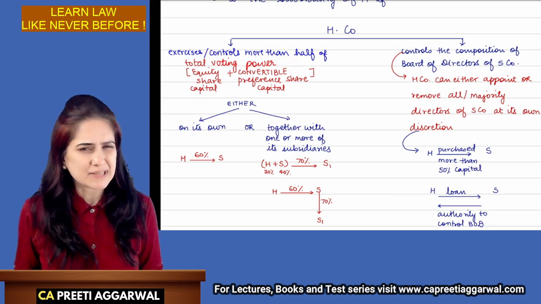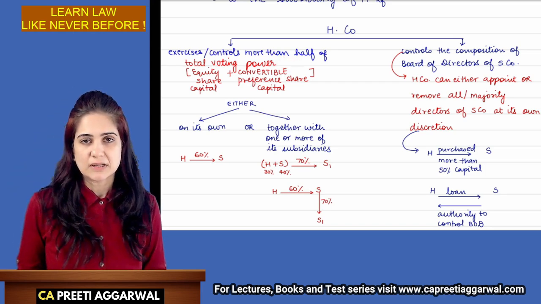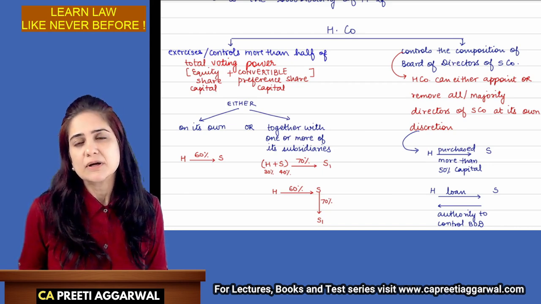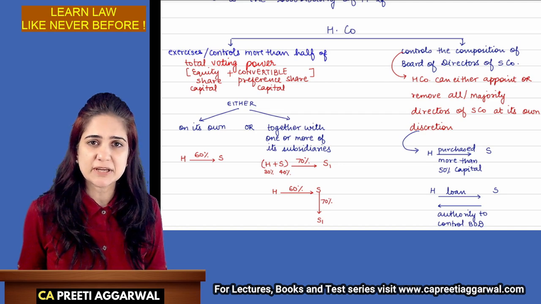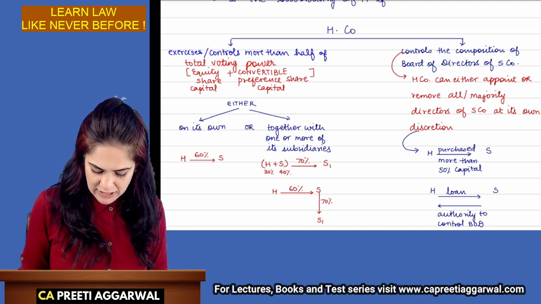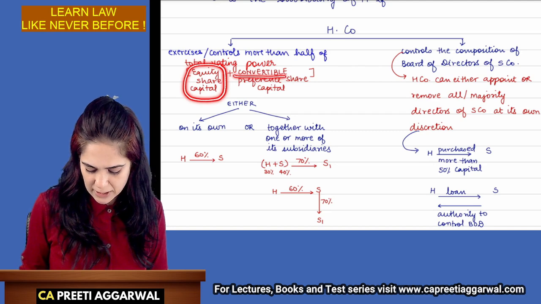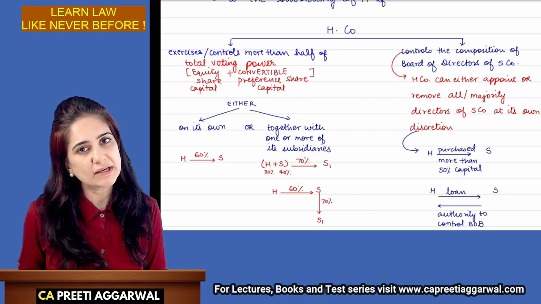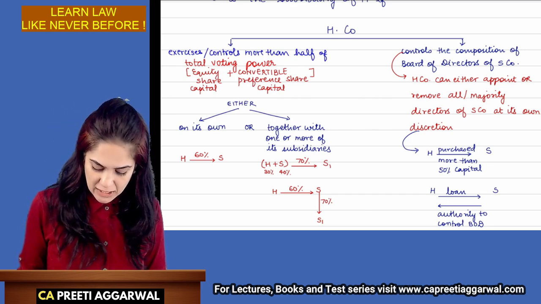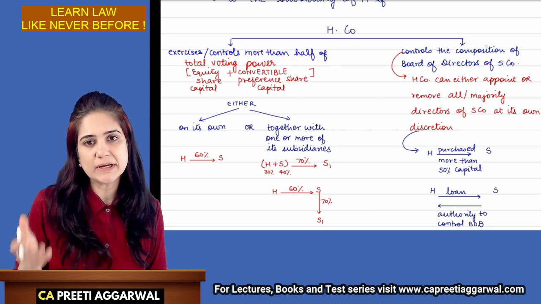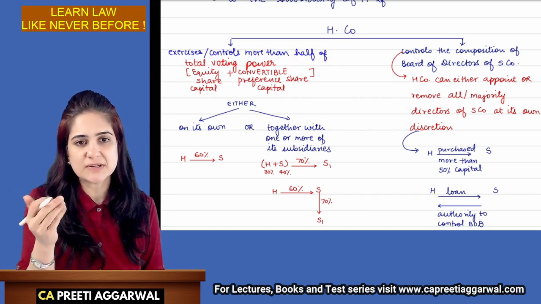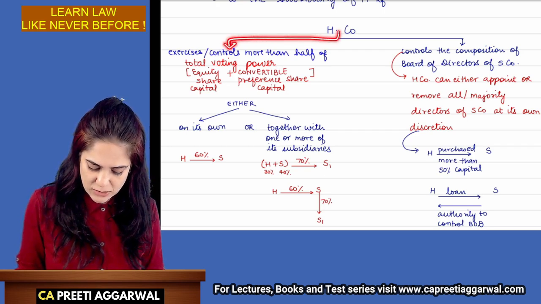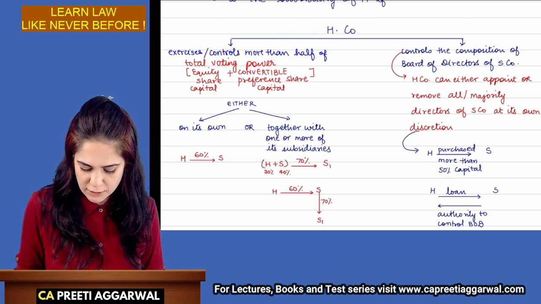Now, sometimes, institutes forget that it has been changed to voting power. So what should be considered if they have given shares? You will consider equity and convertible preference share capital, because convertible preference share capital is treated just like equity, having voting power. Anyways, this will be converted into equity some day. So it is considered just like equity. So H either exercises or controls more than half of the total voting power.